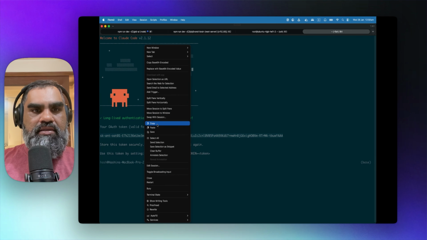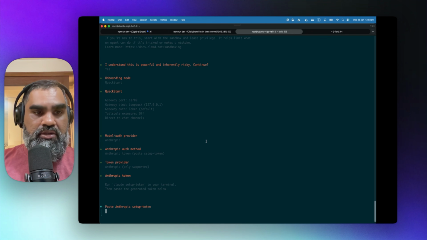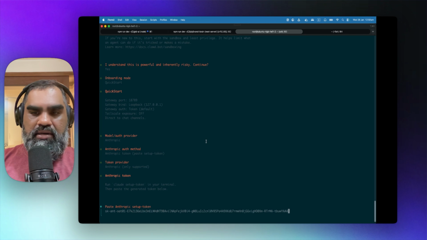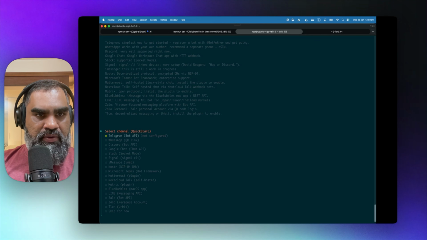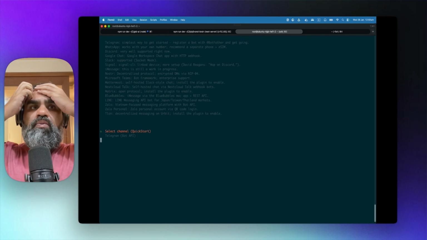So copy that. Go to our Ubuntu machine, which is where Maltbot resides. Command V there. Enter. Token name. Default is fine. Enter. Model. Model may be Opus 4.5. Latest. Select that and select a channel. I'm going to use Telegram. This is actually pretty good. It's actually walking you through all the different channels and how to set it up.